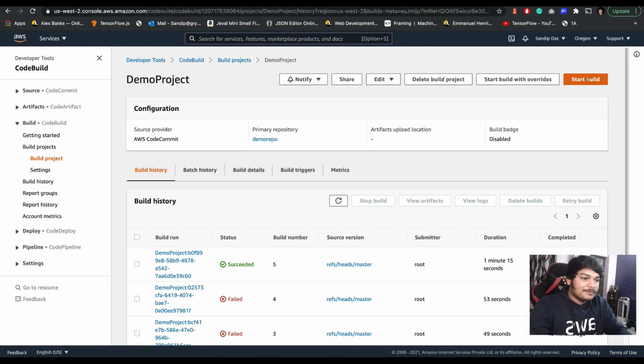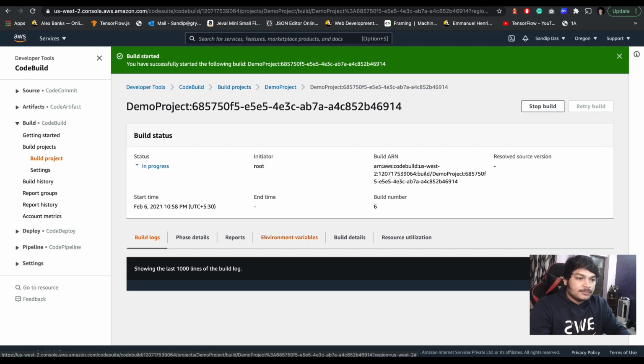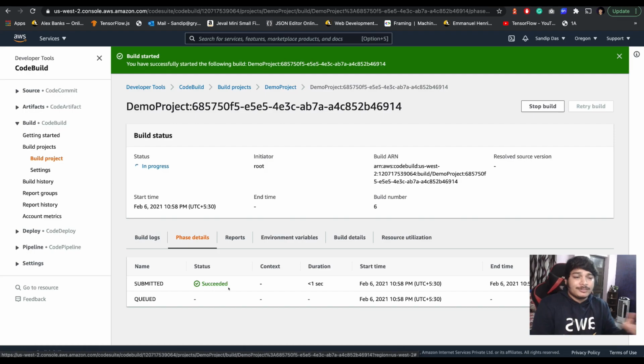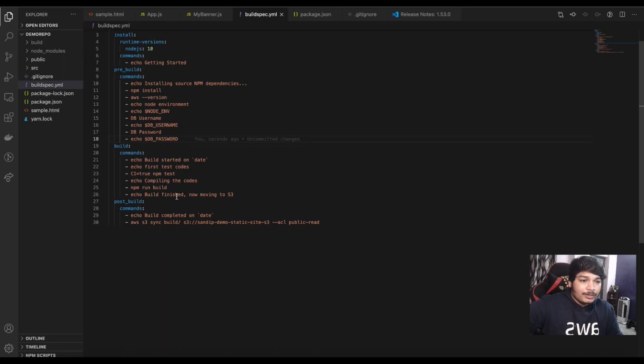Start the build. We'll see phases, first submitted and then code and all. So what should happen? It will just console log that db username and password, right? Like this. Let's see.